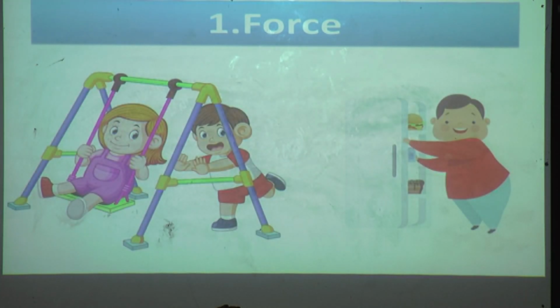See these two pictures. In the first picture, that boy is pushing the swing, means it is moving, and in the second, that boy is opening the fridge. He is applying pull force on the door of the fridge. So now you have understood pull and push force. So doing the actions, we have to pull or push the object.